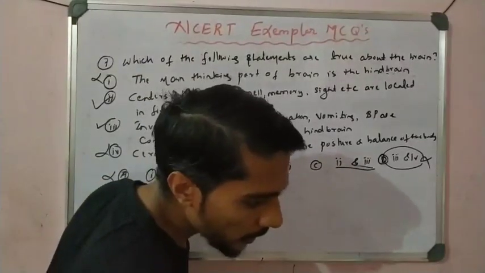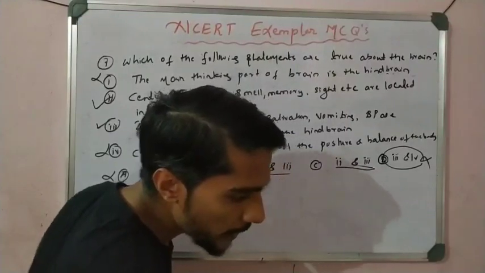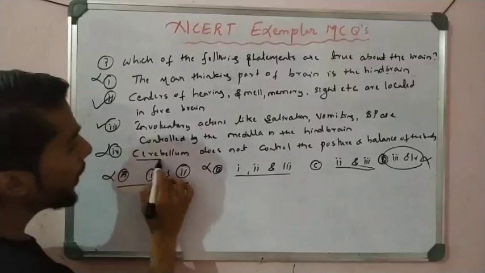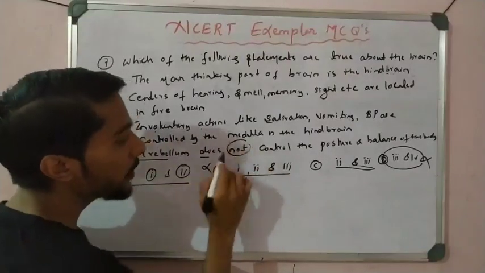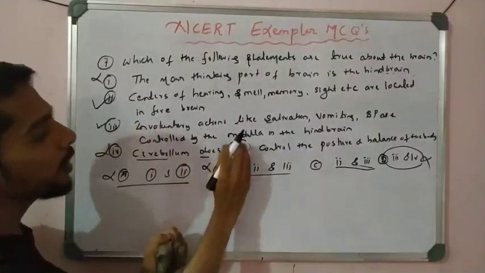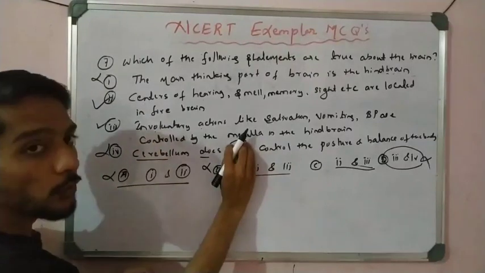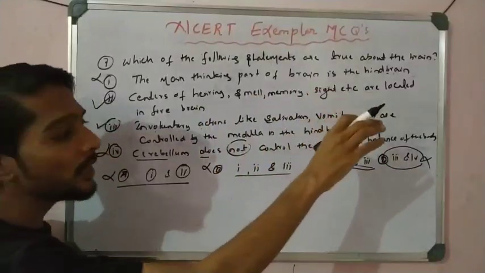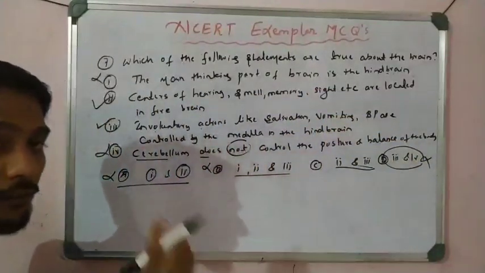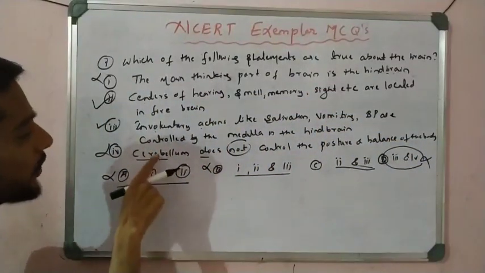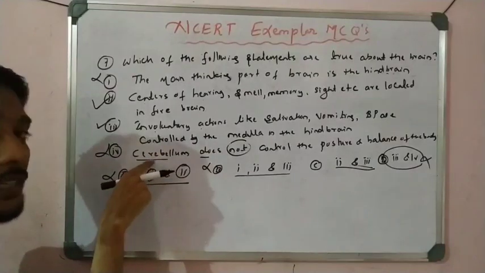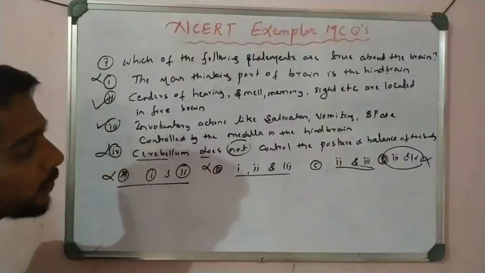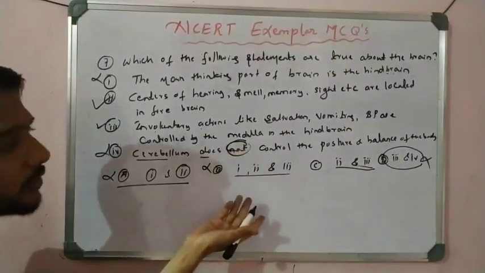Now come to the question, that is question number 8. Do not get confused here. Cerebellum does control, and the word not is there, because of that the statement is wrong. If not is there, then the third and fourth are also correct. So cerebellum actually controls the body posture and the balance of the body. That is the function of the cerebellum in the hindbrain. That is very important, you have to remember, right? So it is present in the hindbrain and its function is to control the balance and posture of the body. So the statement is wrong because not is given.